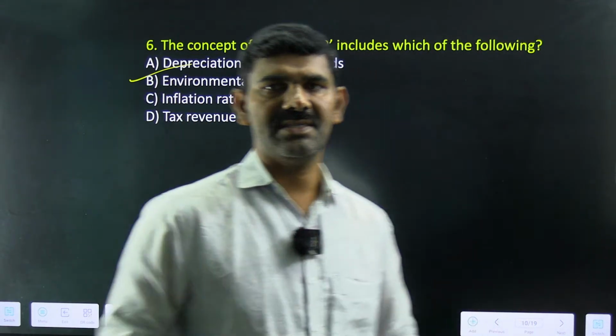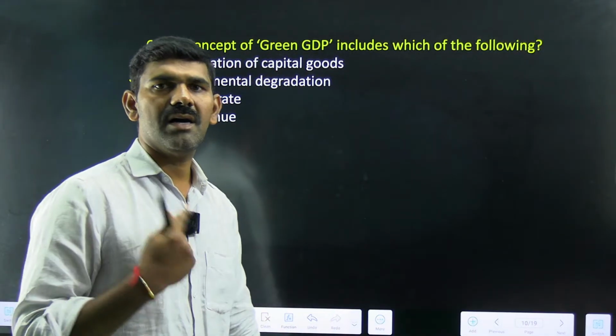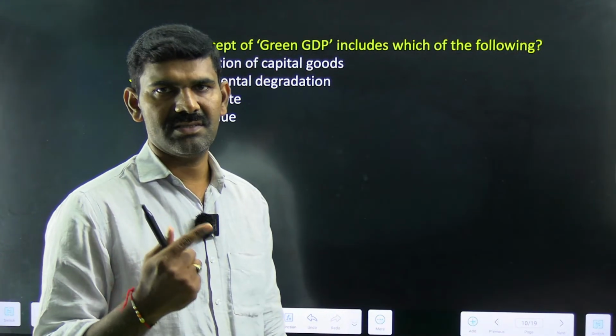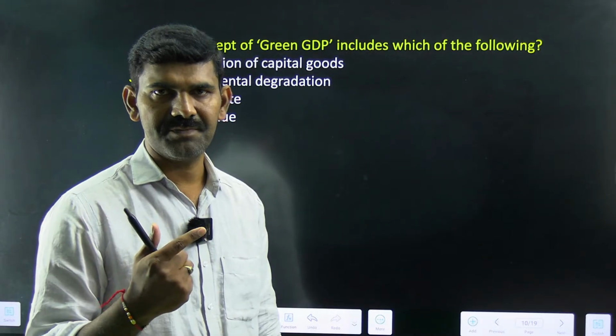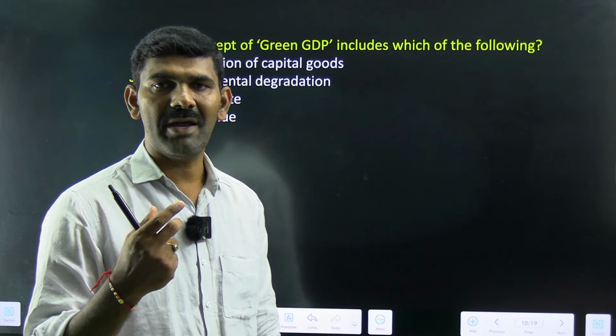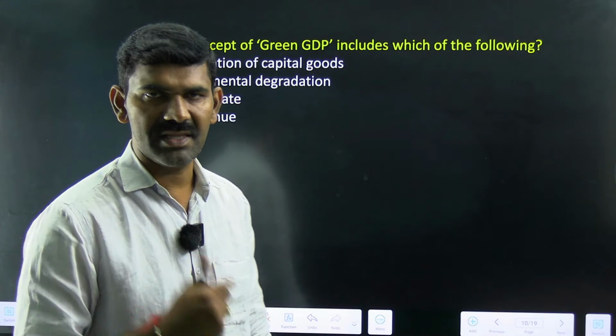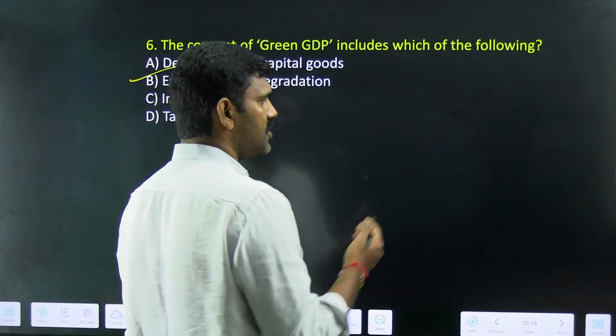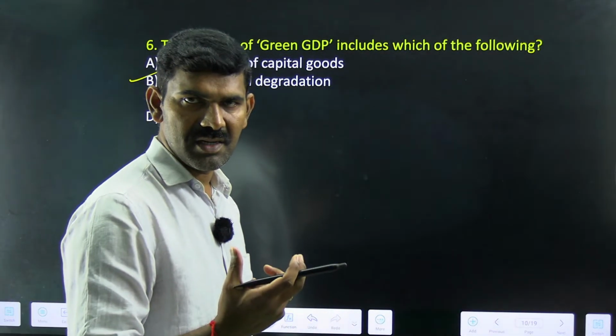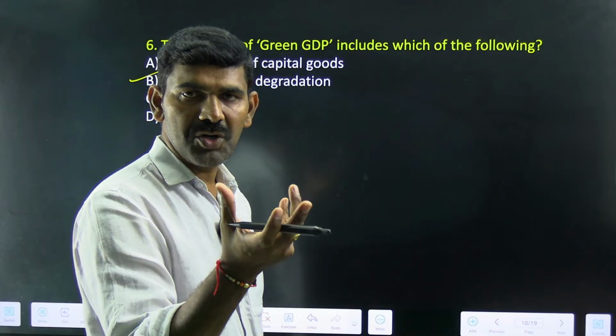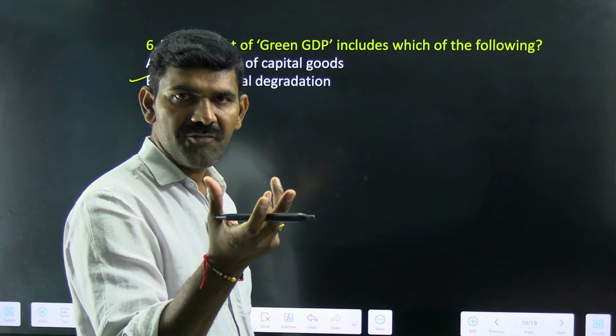For example, let's say I am running a timber business. I have a wooden manufacturing factory or something like that. Now let us say that using the timber, I am trying to produce furniture.